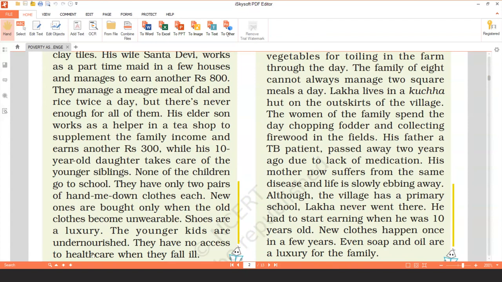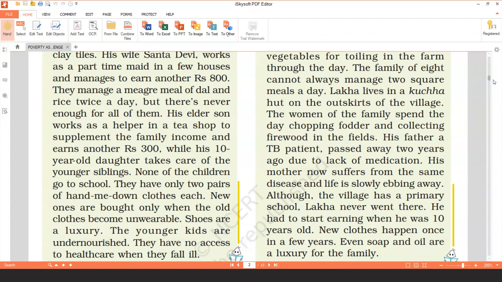The younger kids are undernourished. The two who are younger, less than 10 years of age, don't get proper nutritious food, so they are undernourished and they have no access to health care when they fall ill. They can't even afford to go to a doctor when they are not well.